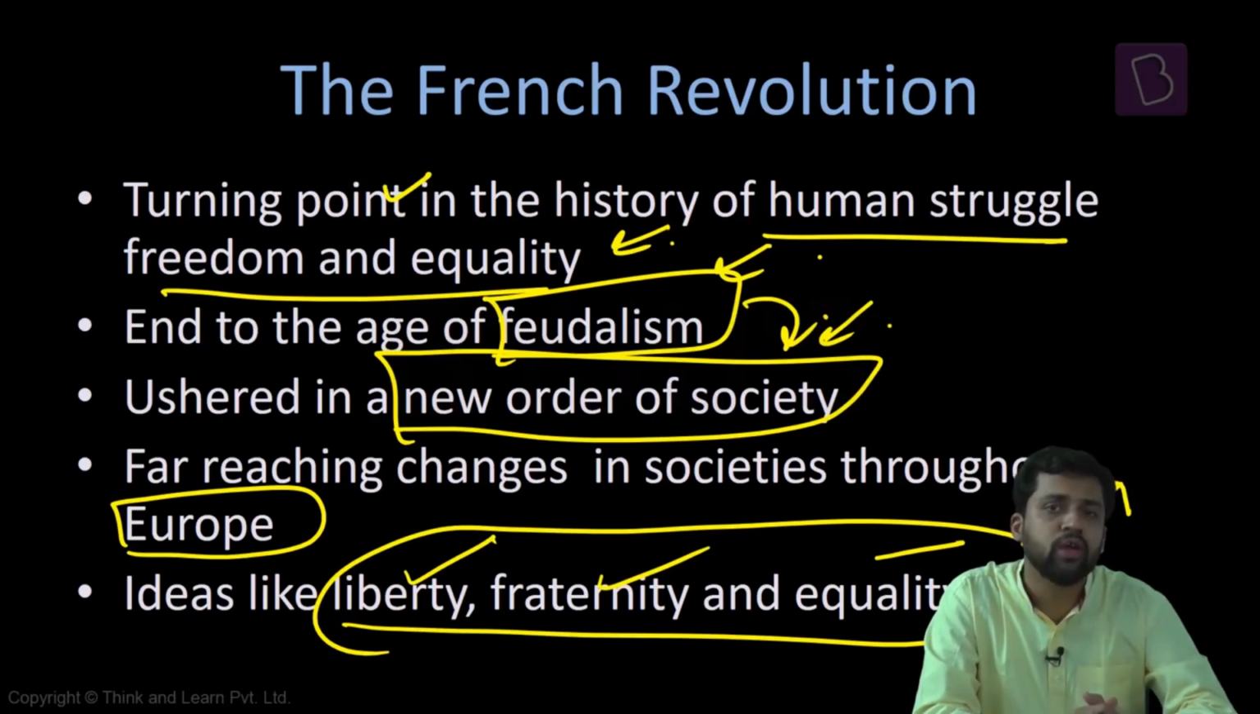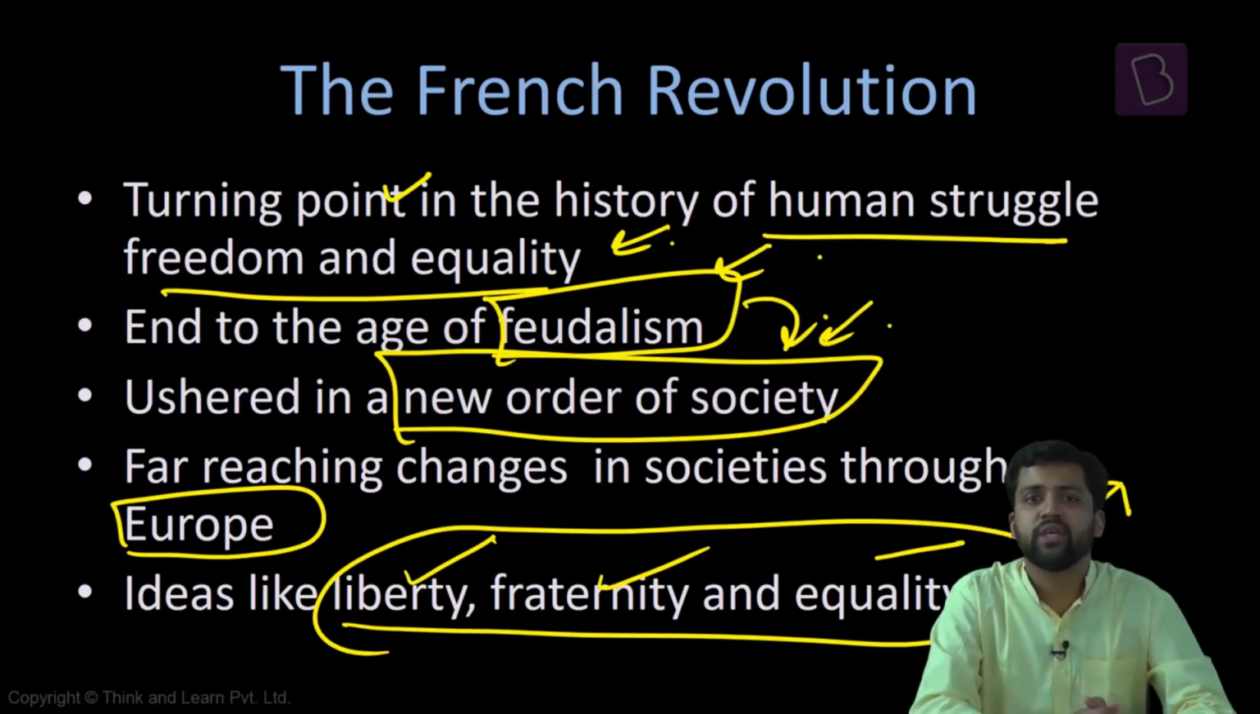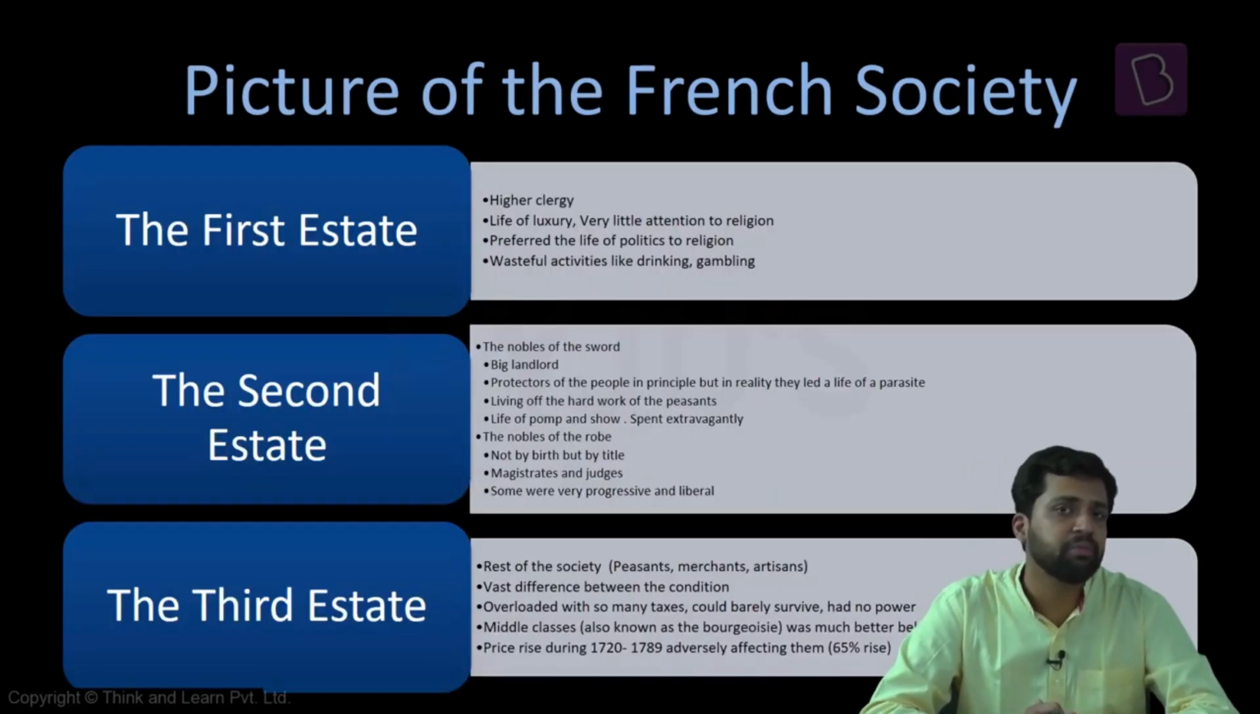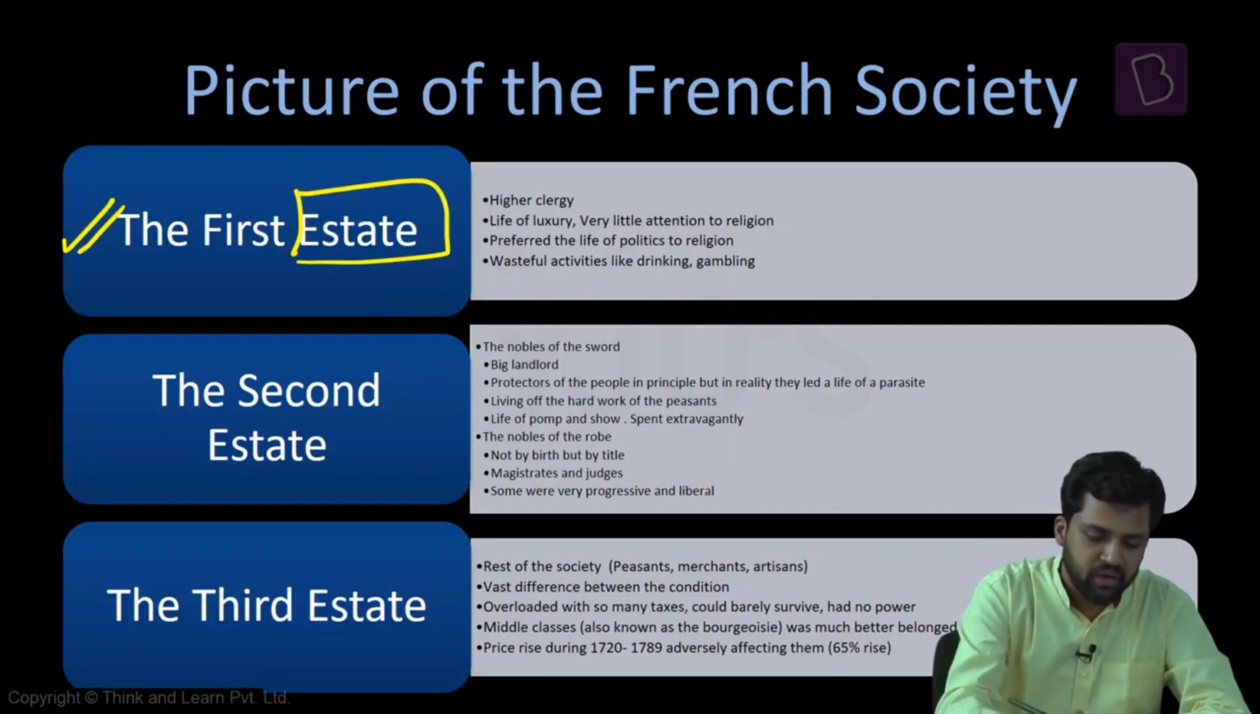Now, what happened exactly during the French Revolution? What was the reason which led to the French Revolution? Look at the society that was there, the French society. It was a highly stratified society, and this stratification was on the basis of status groups. What were the different kinds of groups that were prevalent in France at that point of time? The society was divided into three estates: the first estate, the second estate, and the third estate.